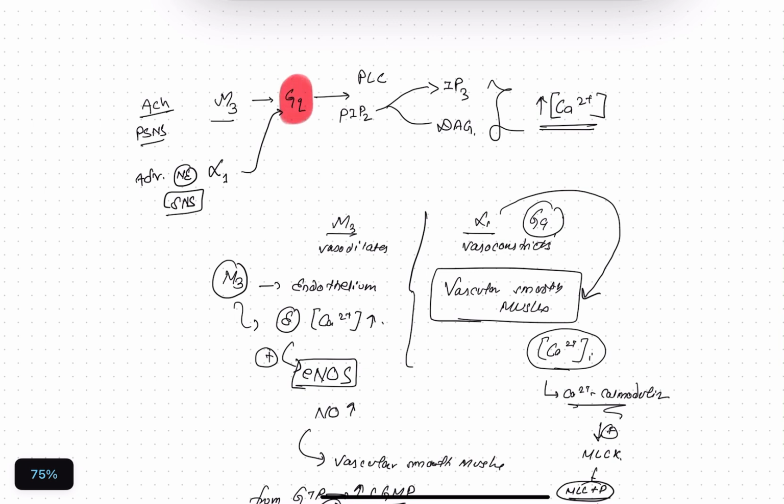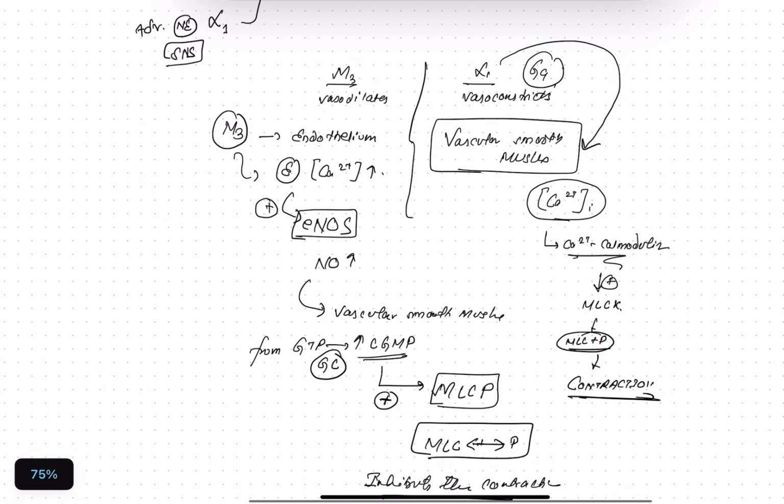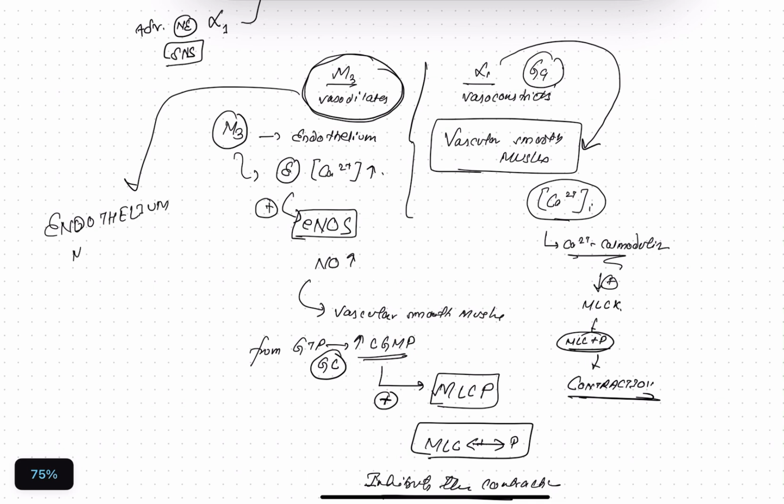So I was confused when I learned both systems have the Gq pathway, the Gq second messenger system, but M3 is causing the vasodilation and alpha 1 is causing the vasoconstriction. So what's the basic mechanism behind that? I came to know the M3 vasodilation is due to endothelium mediated vasodilation. So, hope this helps.